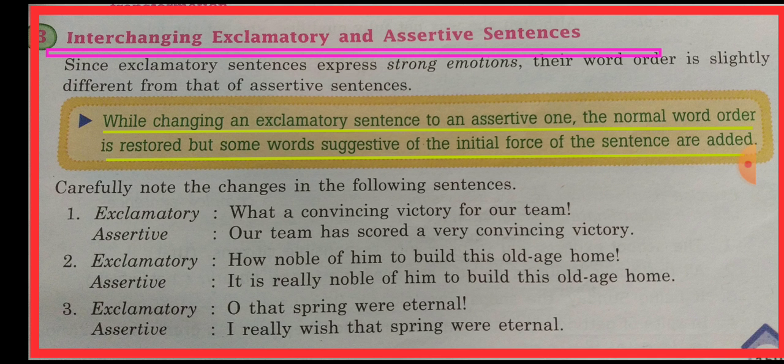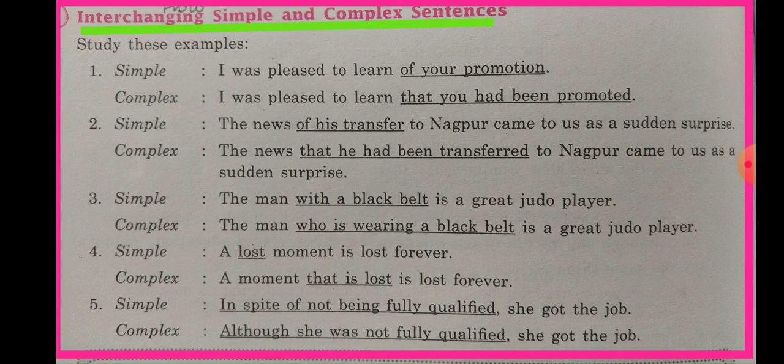But if we have to transform assertive into exclamatory, then we will add such words like how, oh, what, wow. Such words are added along with the sign of exclamation at the end of the sentence. Like look at the third sentence. If we change assertive into exclamatory: "I really wish that spring were eternal." It's assertive, but if this sentence is to be changed into exclamatory, we will write, "Oh, that spring were eternal!" Sign of exclamation. So this is about changing exclamatory into assertive and assertive into exclamatory.